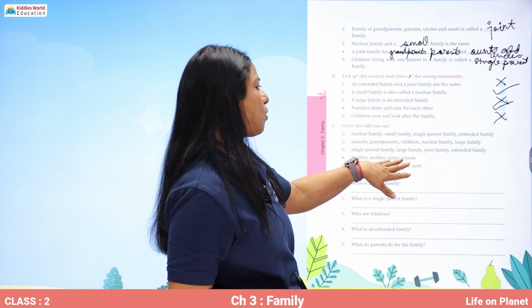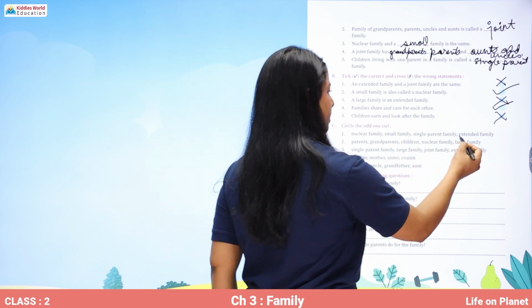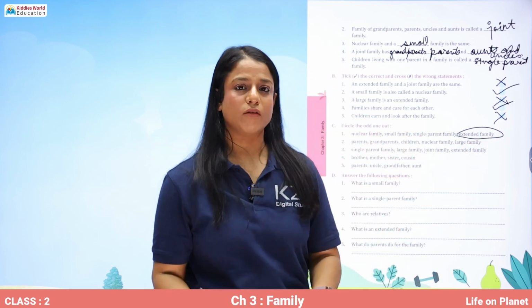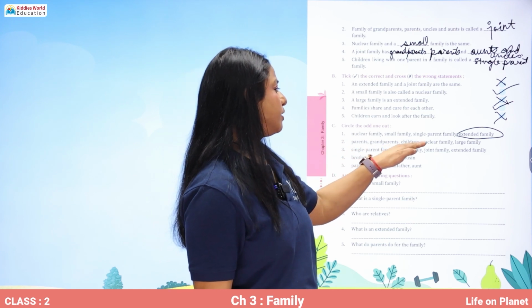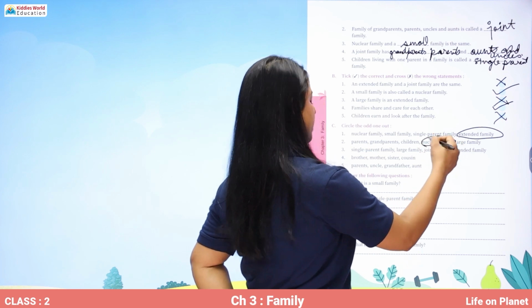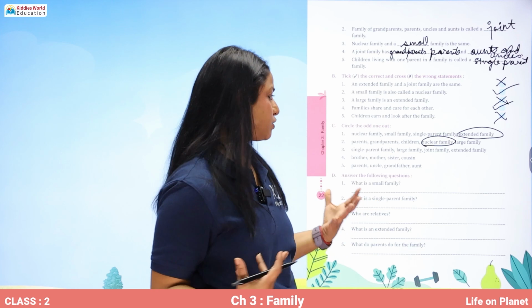Nuclear family, small family, single parent family and extended family. So extended family, because the rest of them are small families. Parents, grandparents, children, nuclear family, large family. So nuclear family, because the rest of the words, they belong to the large family.